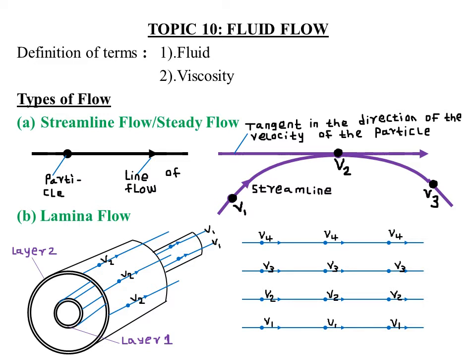So today we are looking at fluid flow, and let's start by defining what we mean by the term fluid. A fluid can be defined in various ways. For example, a fluid can be defined as a substance having particles which easily move and change their relative positions without a separation of the mass. Or a fluid can be defined as a substance or a body whose particles move easily among themselves. So those are the definitions of a fluid.